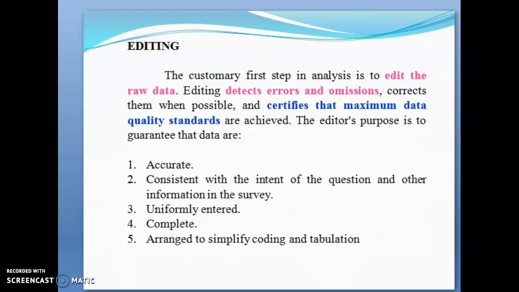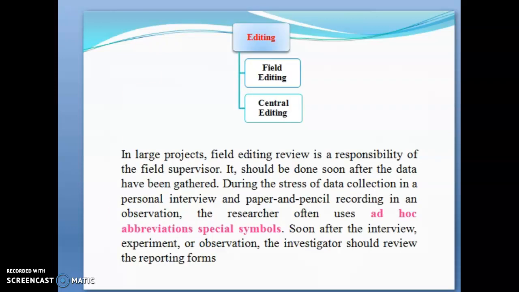So the editor's purpose, or the researcher's purpose, is to guarantee that the data has the following things. First one, it has to be accurate. Number two, it has to be consistent with the intent of the question and other information in the survey. And the third one, it has to be uniformly entered. Fourth is complete, whether it's complete or not. And the fifth one, arranged to simplify the coding and tabulation process. So this is the editing part.